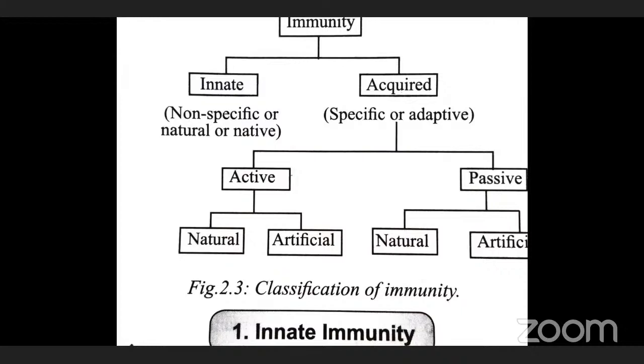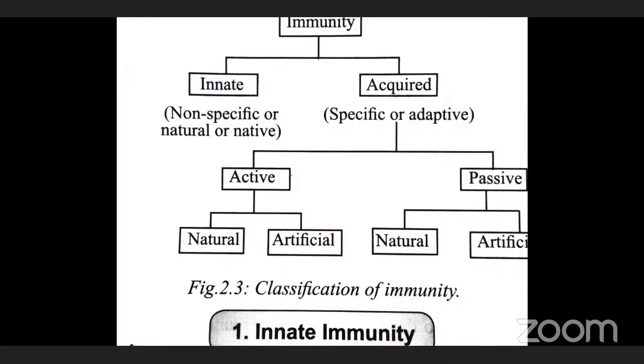Acquired immunity is subdivided into two types. What are they? The first one is active immunity, another one is passive immunity. Active acquired immunity is further subdivided into two: natural active immunity and artificial active immunity. Similarly, passive acquired immunity is also subdivided into two types: natural passive immunity and artificial passive immunity. We will discuss them one by one.